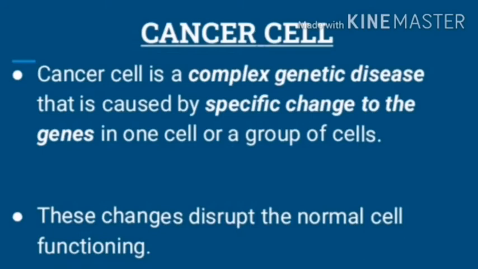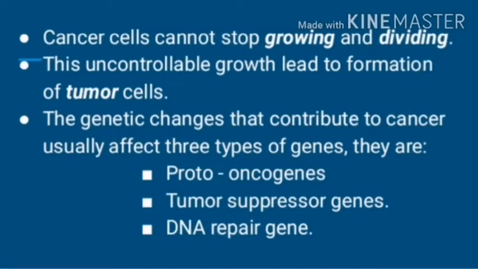And these changes will disrupt the normal functioning of the cells and cause the cells to grow and divide continuously without any stop. That is uncontrollable growth, which leads to the formation of tumor. These genetic changes that contribute to cancer usually affect three main types of genes, and they are proto-oncogenes, tumor suppressor genes, and DNA repair genes.